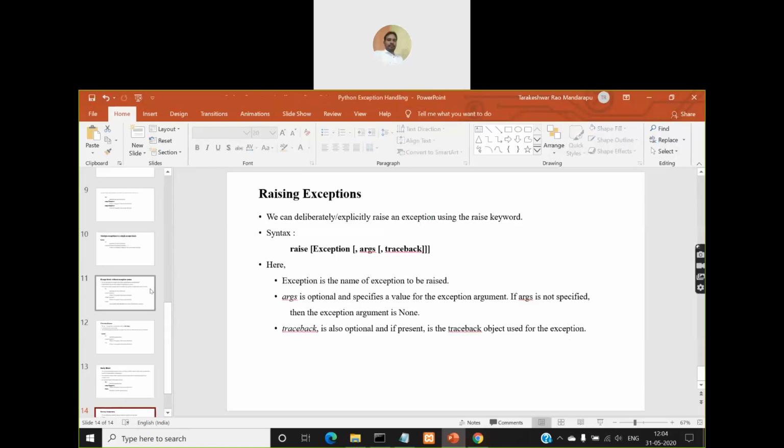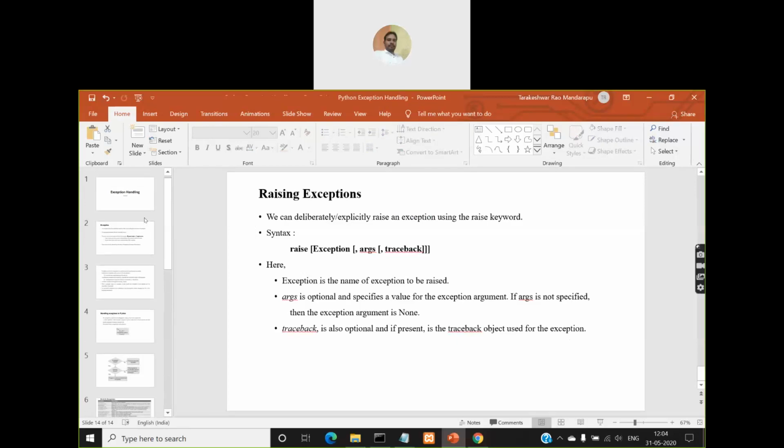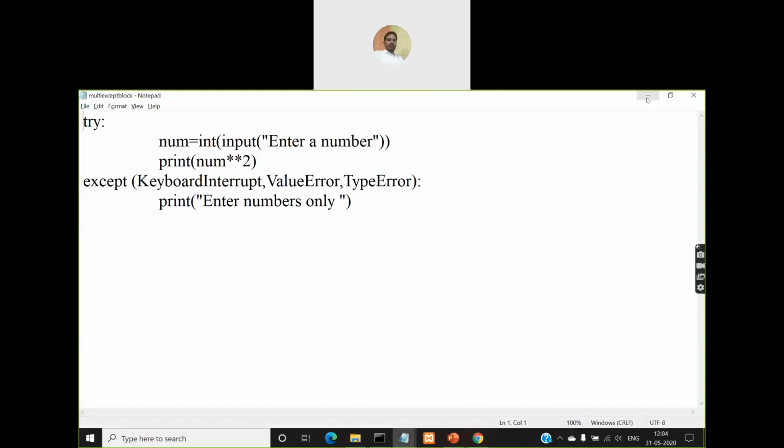Okay, so this is about exception handling. Now that we have theoretically completed what exception handling is and how it works, let us see it with example programs. So let me leave the meeting and join back again.